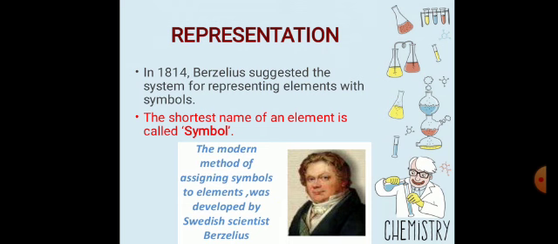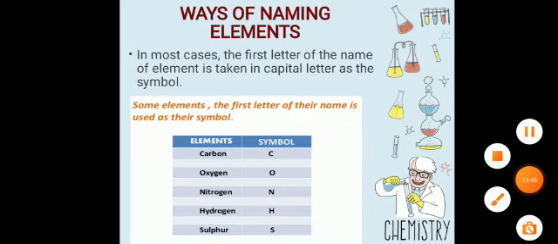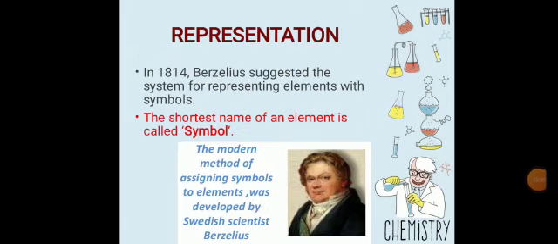So, representation. In 1814 Berzelius suggested a system for representing elements with symbols. The shortest name of an element is known as a symbol. The modern method of assigning symbols to elements was developed by the Swedish scientist Berzelius.